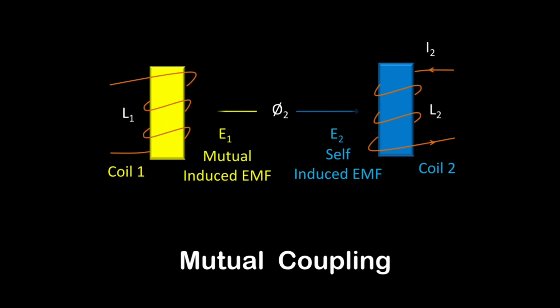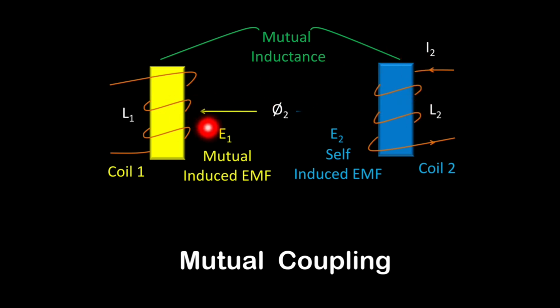So that induced EMF will now be called mutually induced EMF, and its value will depend upon their mutual inductance. Mutual inductance means that if two coils or two inductors are mutually coupled with each other, there is an exchange of flux from coil 1 to coil 2 or from coil 2 to coil 1. It is called mutual coupling. So mutual coupling means there is sharing of flux between two or more coils. That is the concept of mutual coupling.